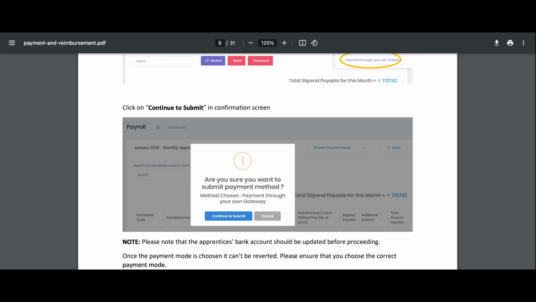You are supposed to give leave: CL 12 days per year, ML 15 days per year, EL 10 days per year. And they are entitled to workmen compensation insurance. If anything happens to the apprentices during the period of work, they are entitled to workmen compensation insurance. That's the only compliance applicable to them. No PF, no ESIC. We have to file the returns and maintain a register of their work progress, and that has to be updated through the apprenticeship portal itself. These are the compliances of the Apprentices Act.